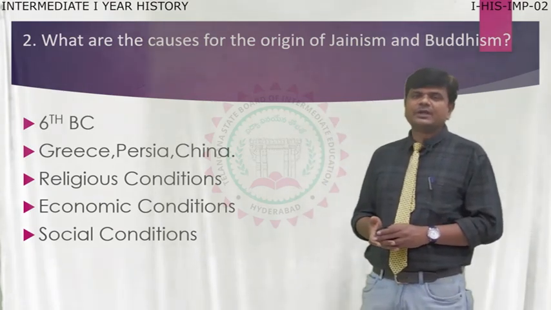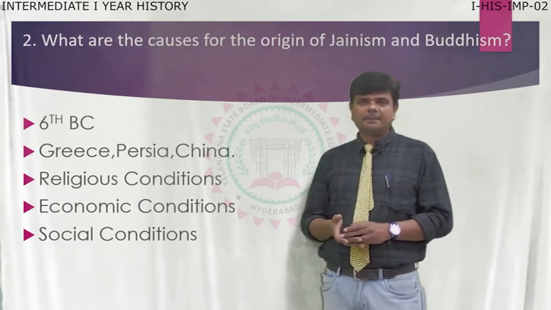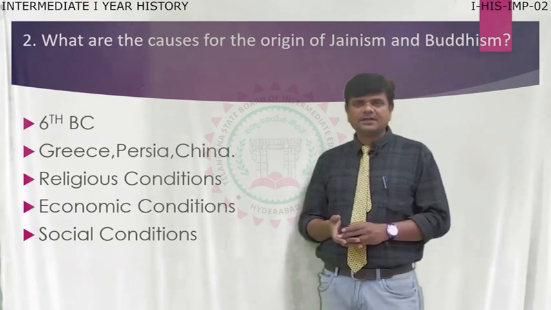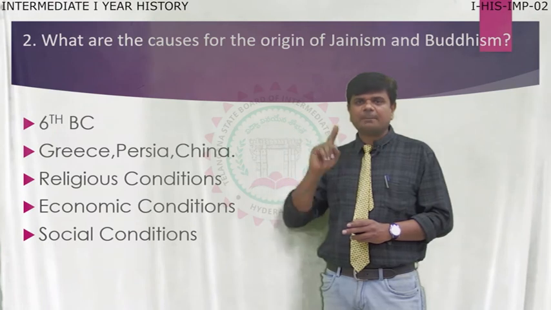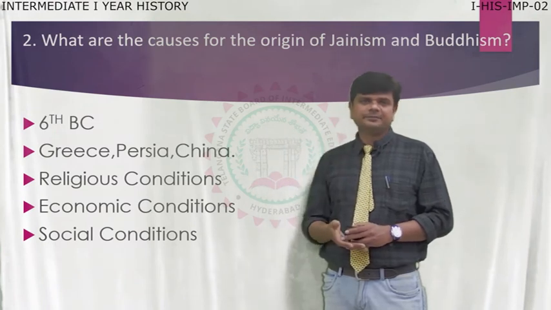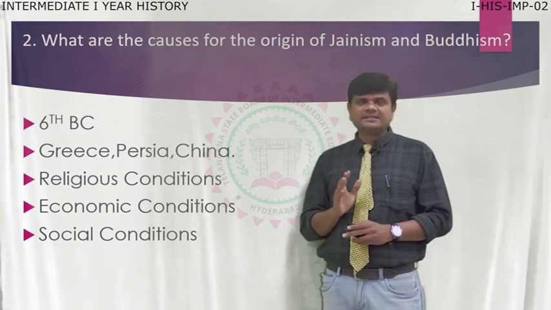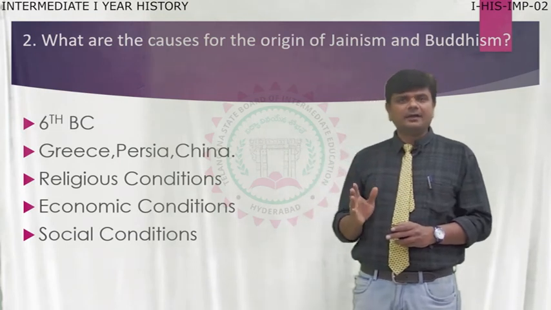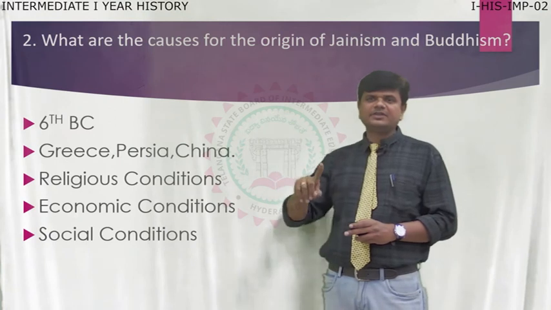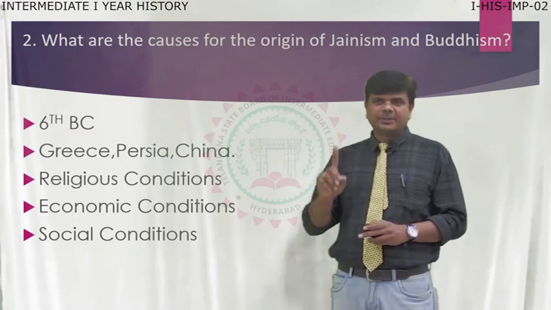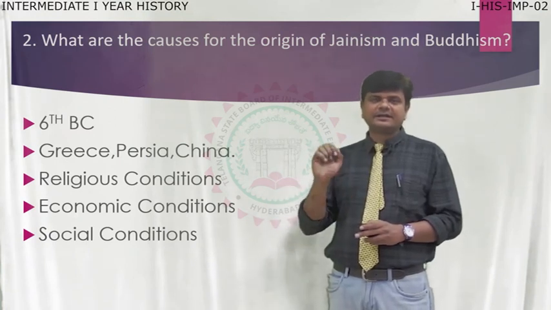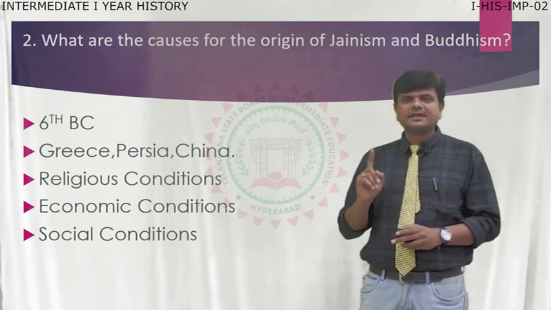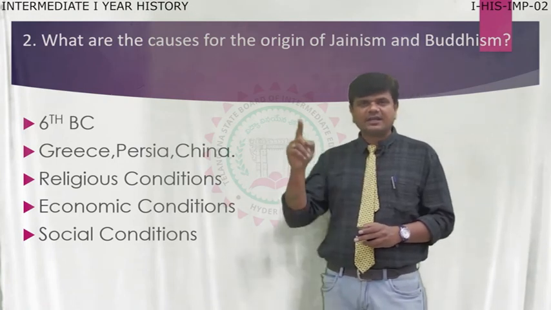Students, while writing the factors or causes, you have to write an introduction, especially mentioning the 6th century BC. This century had great significance not only in India but also in the world. Mention Greece, Persia and China: in Greece, Socrates; in Persia, Zoroaster; in China, Lao Tzu.